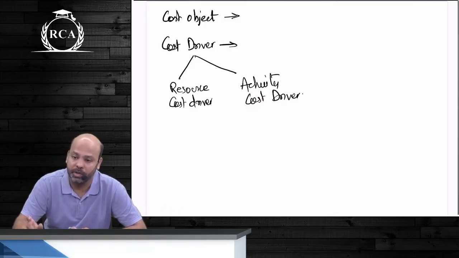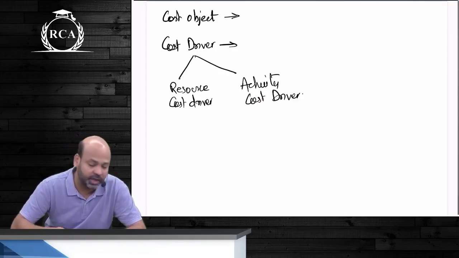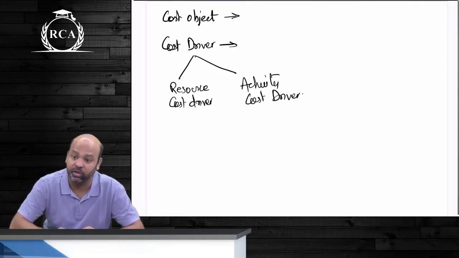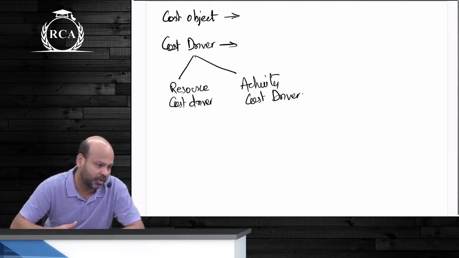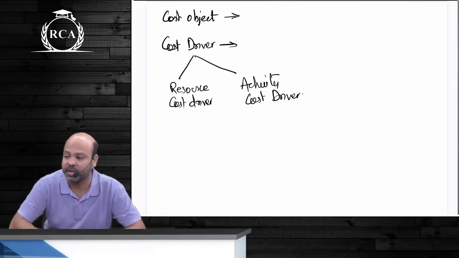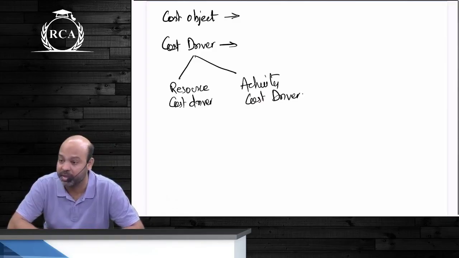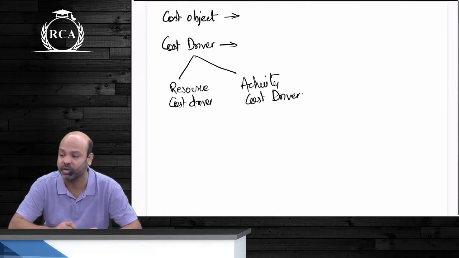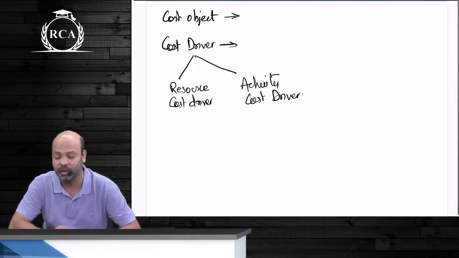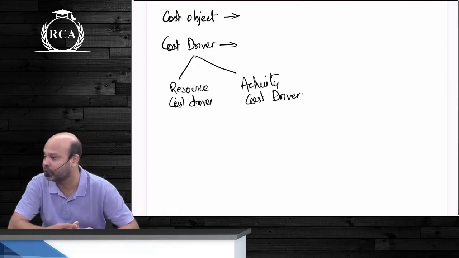Activity cost driver is the utilization of this activity by the end product. So if I talk about product A, it needed 500 hours of setup time. So that will become your activity cost driver. Product A needing 500 hours, matlab we are establishing a relation between the activity and the end product. And that becomes an activity cost driver. By default, whenever they give cost driver in this chapter, it will be activity cost driver and not resource cost driver. Because we need activity cost driver to establish a relation between end product and the activity, without which we will not be able to allocate the resources.